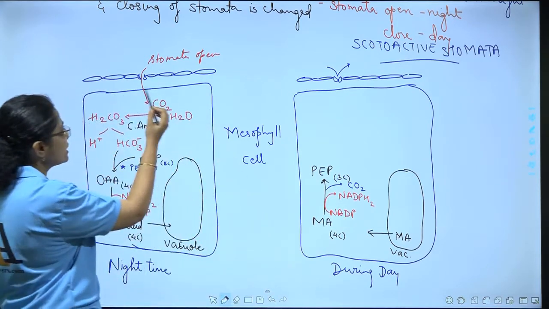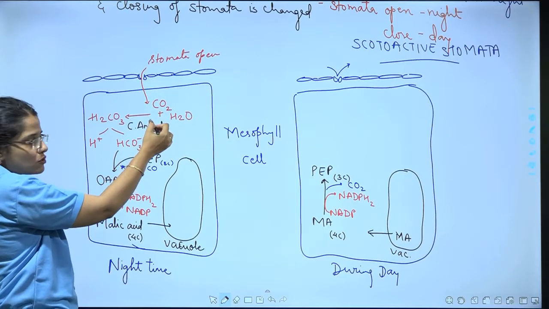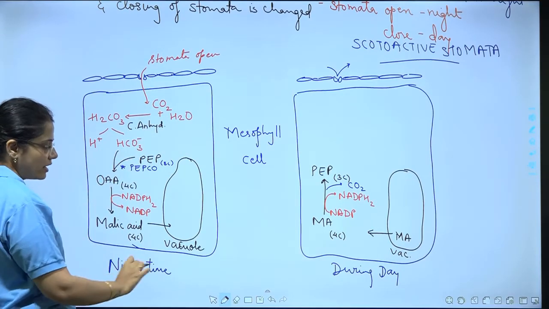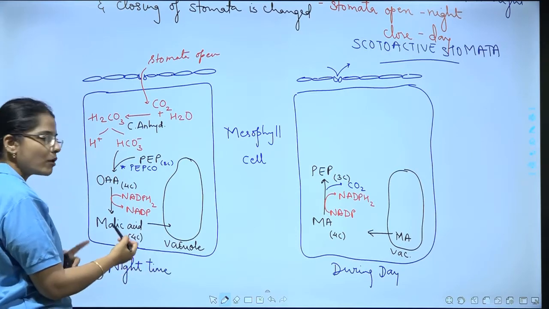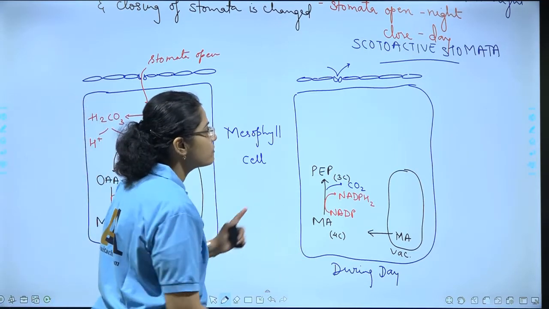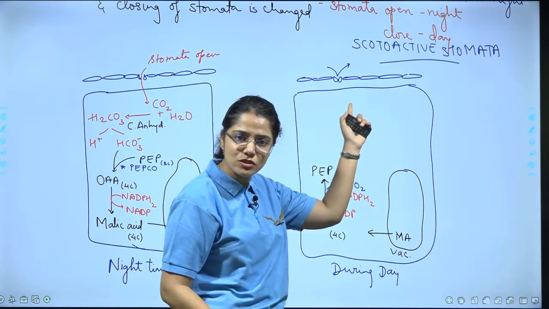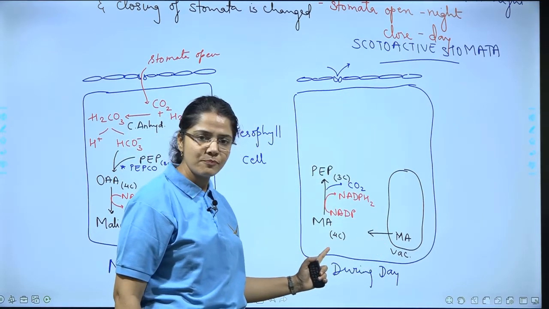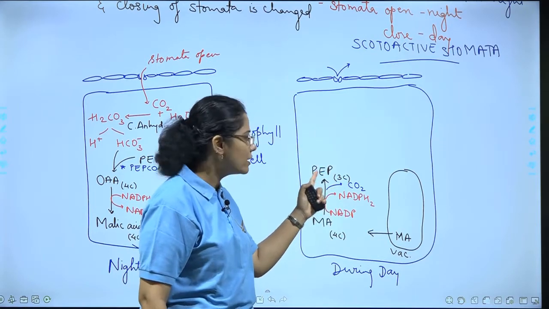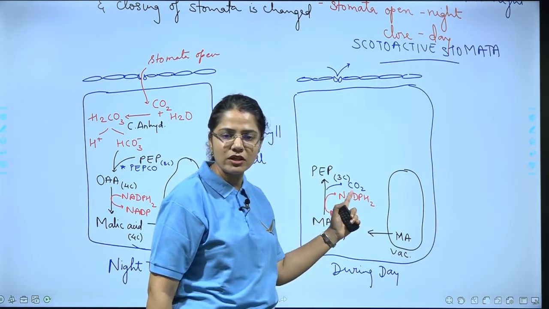See, during night time when the stomata was open, carbon dioxide was taken in and fixed in the vacuole in the form of malate. Now during the daytime when the stomata is closed, it has been released, and we know that by getting converted to PEP, 1 carbon dioxide is released, 1 carbon is lost.